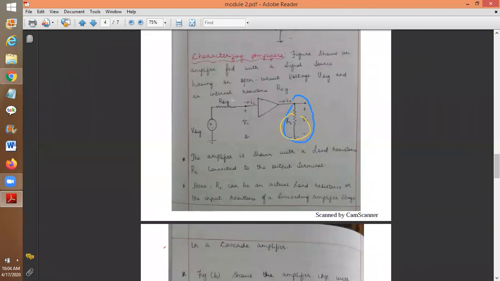Cascade means I will connect one more amplifier here. For the second amplifier, the output of the first amplifier will be the input to the second amplifier. So your RL represents the output of the first amplifier and the input for the second amplifier.